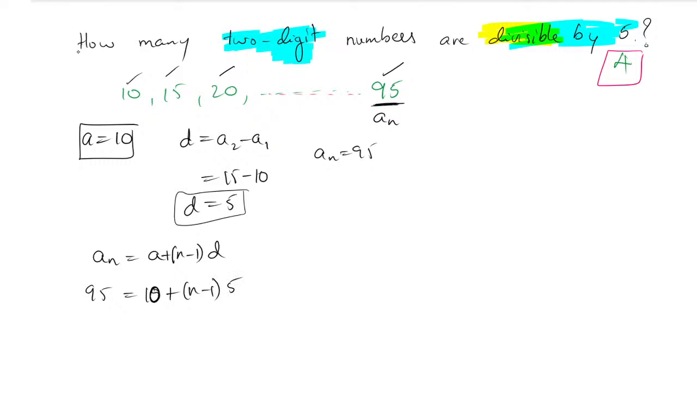D value is 5. So, in this case, as I have told in the previous case, you can do the calculation, multiply this 5 inside also, that is possible, or directly you can go 95 minus 10, that is equal to n minus 1 into 5. So it will be 85.